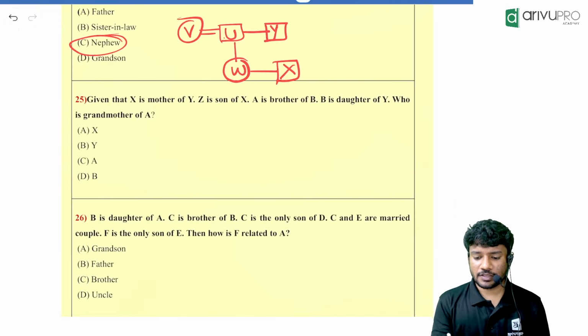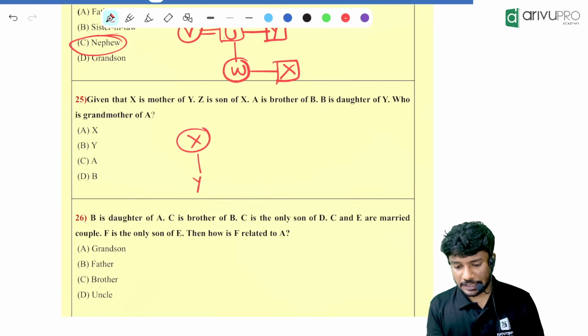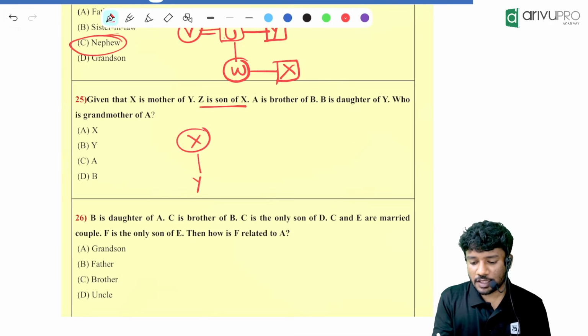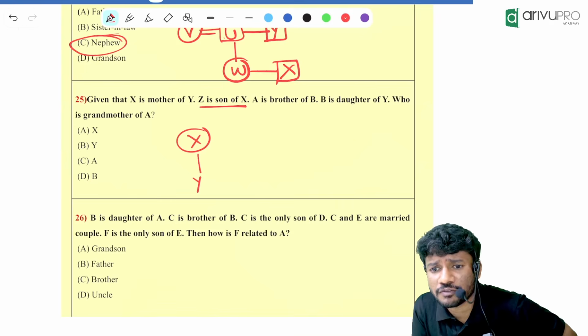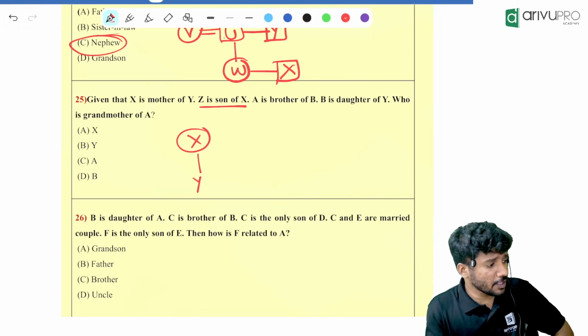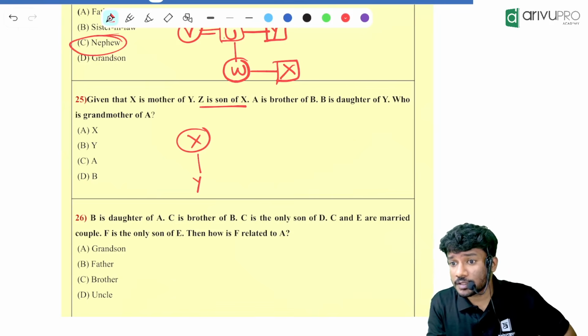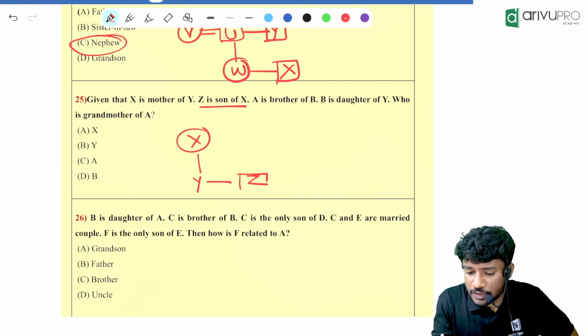Given that X is the mother of Y. X is the mother of Y means what, people? X is there. X is the mother of Y. Then people, Z is the son of X. Z is the son of X means where will be the position of Z? Where will be the position of Z? Sibling of Y. Z is the son of X.